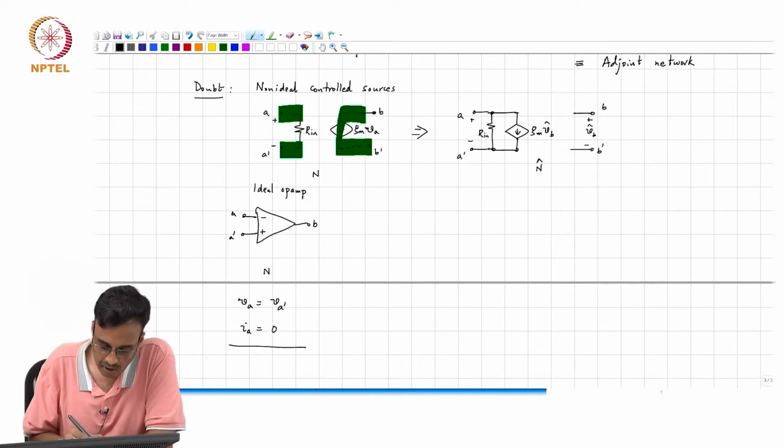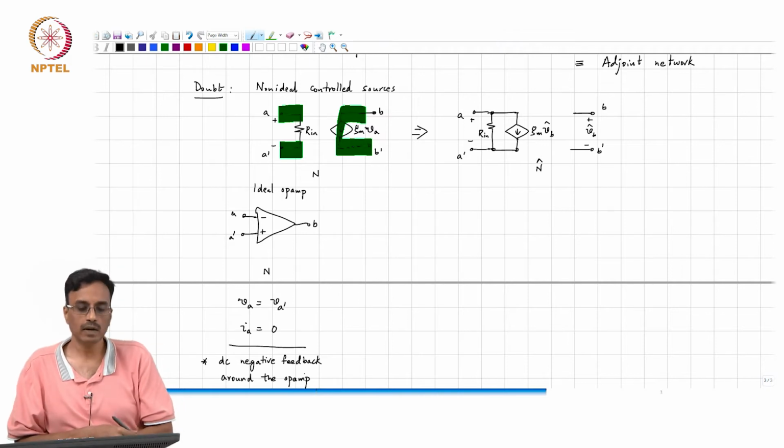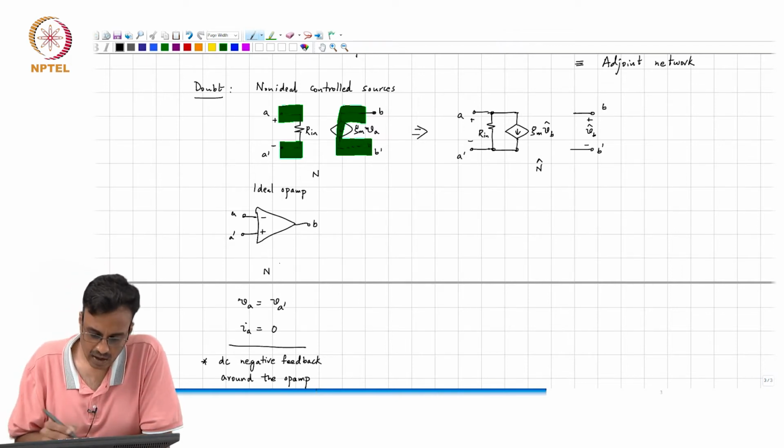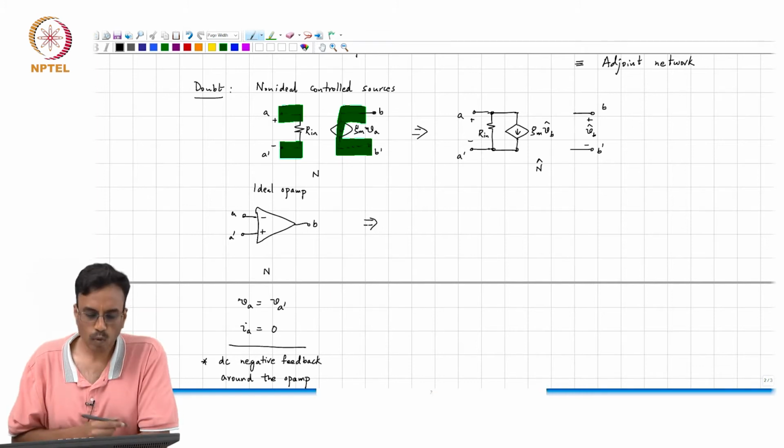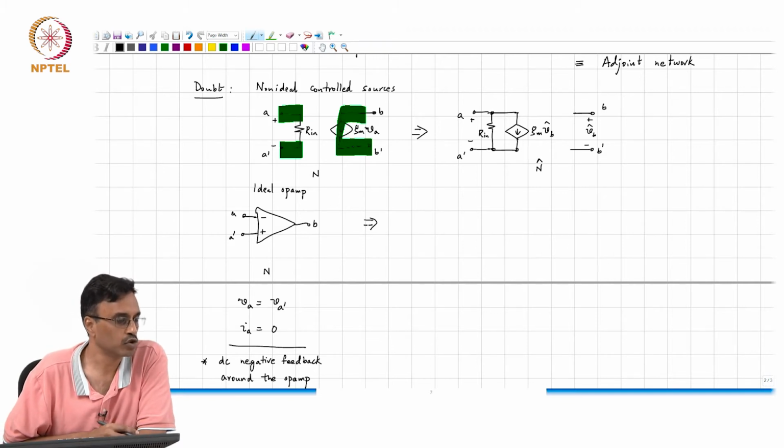The most important thing to realize is that this is negative feedback, or rather DC negative feedback, around the op amp. All right. Okay. So in N, if you had an ideal op amp, what comment can you make about what you should do in the adjoint network?